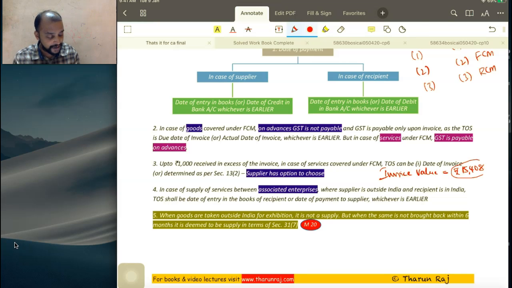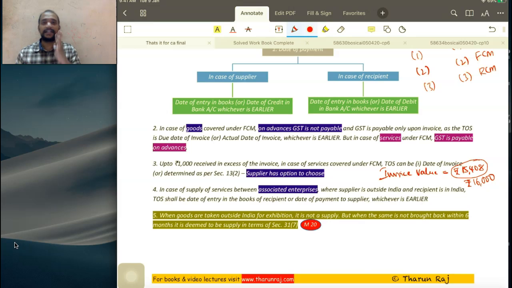Rather than paying 15,408, they paid 16,000 as a round number. Now, beyond the invoice, we received some extra consideration. So what is that extra consideration? 592 rupees is received as an extra consideration.